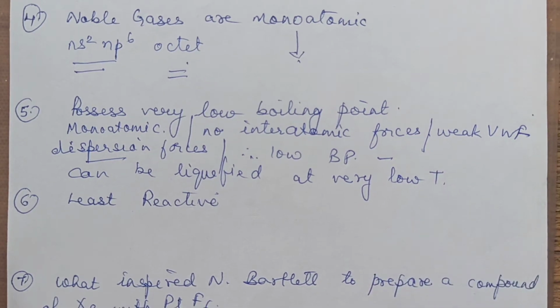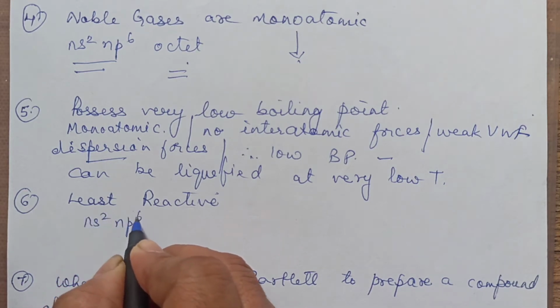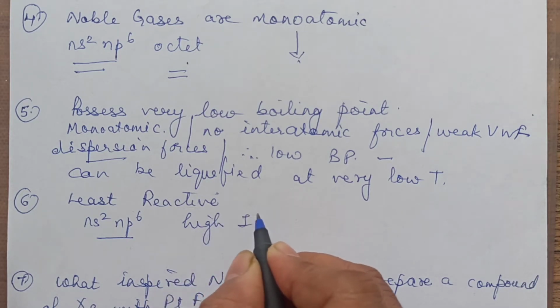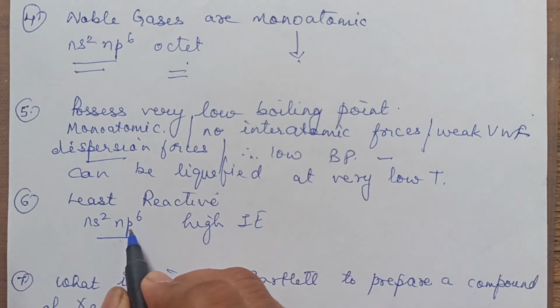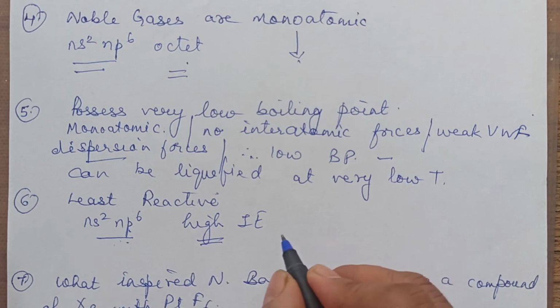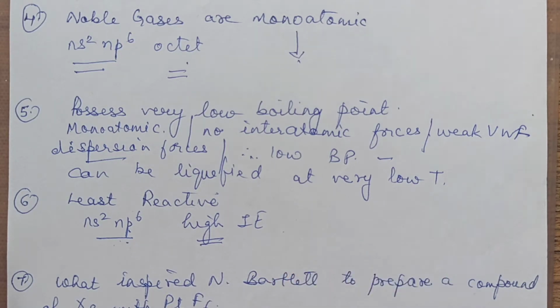Got it? Next, they are least reactive. Again, configuration NS2 NP6. They have high ionization energy. Don't relate this with size. They have larger size. Though they have larger size, they are least reactive. The ionization energy will be high, so they will not be able to disturb their configuration.